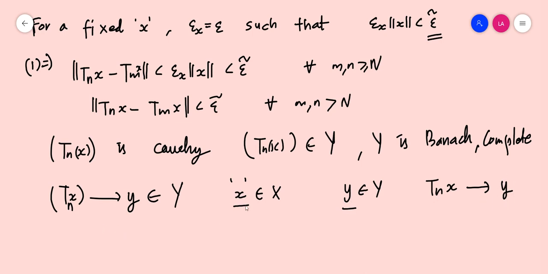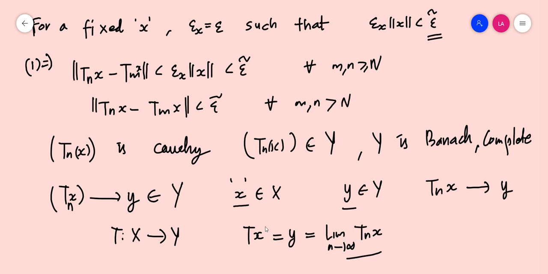Now define a map T from X to Y, defined as Tx equal to y, or the limit as n tends to infinity of Tnx. This is what T is.